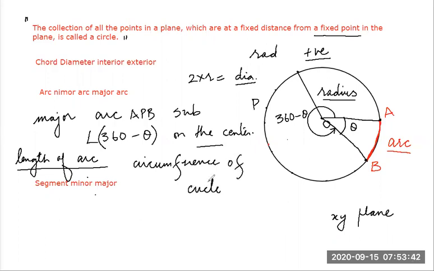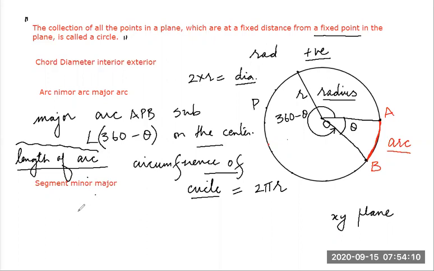And if r is the radius of the circle, what is the circumference? It is 2 pi r. So this understanding of the circumference helps us to calculate the length of an arc, minor arc or major arc.